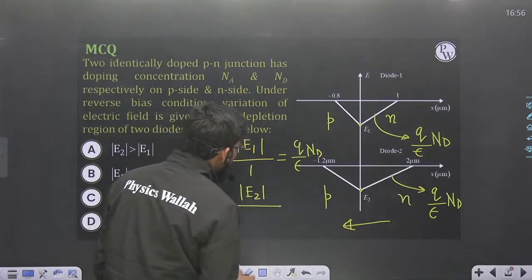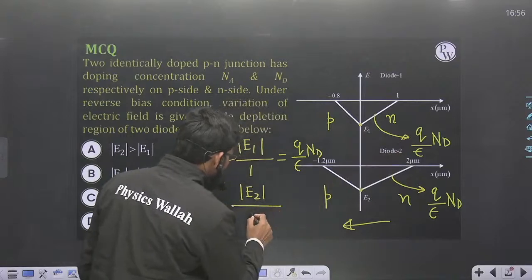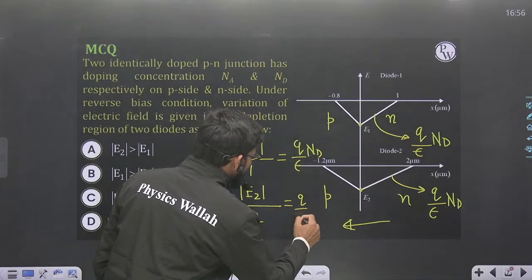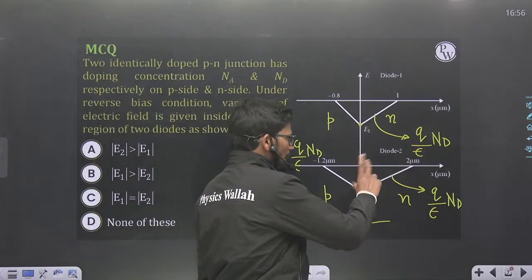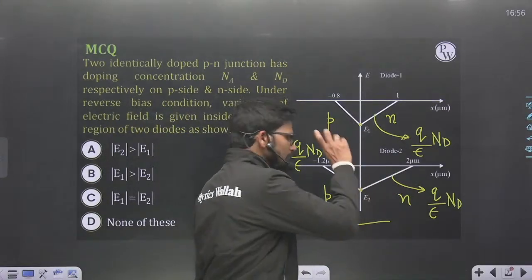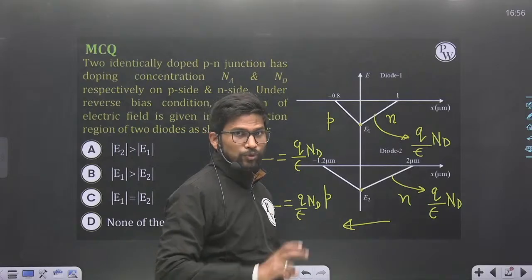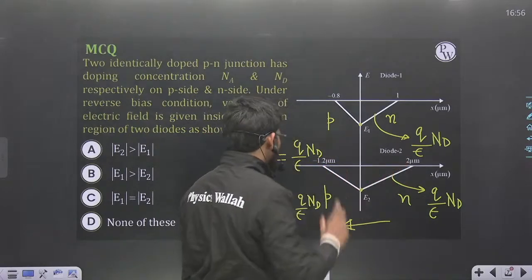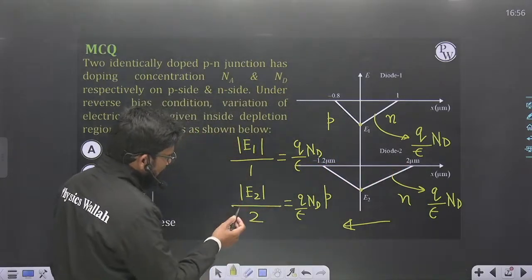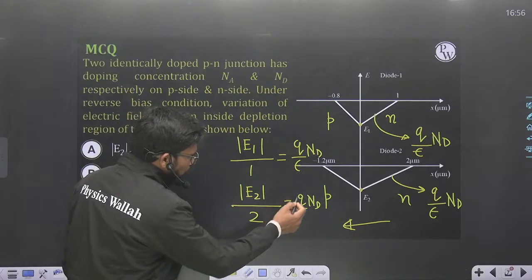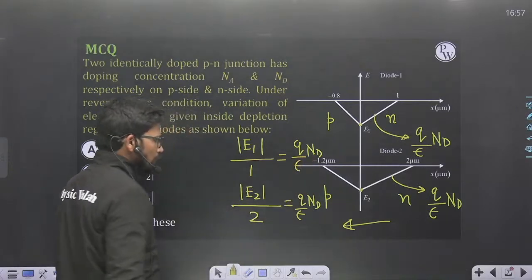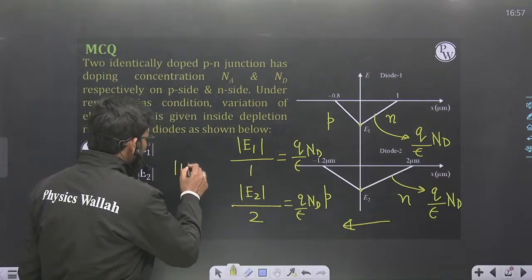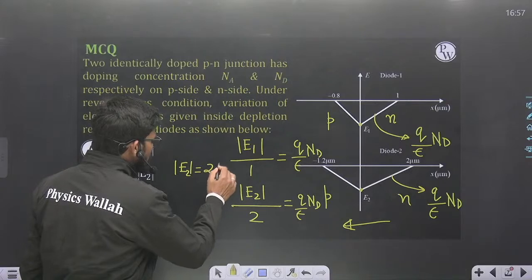Mod of E2 upon the width, which is 2 micrometer, is also equal to Q upon epsilon into Nd. That is how it works. Slope of a line is height upon width, and this height is mod of E2. I have to take the magnitude of this height upon width. So you can clearly say that mod of E2 is 2 times Q upon epsilon into Nd, while mod of E1 is Q upon epsilon into Nd. So definitely mod of E2 is 2 times mod of E1.